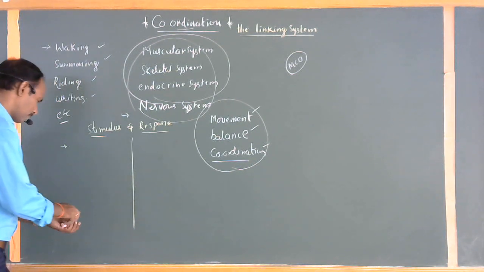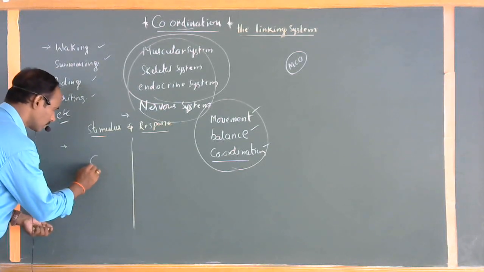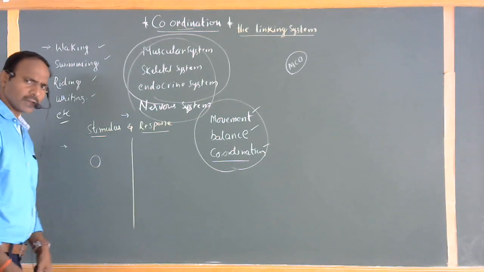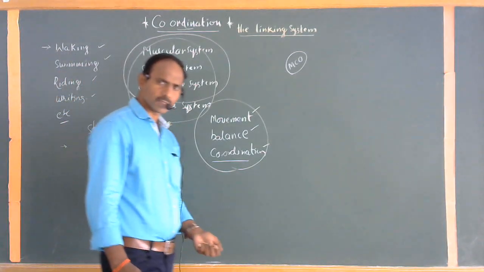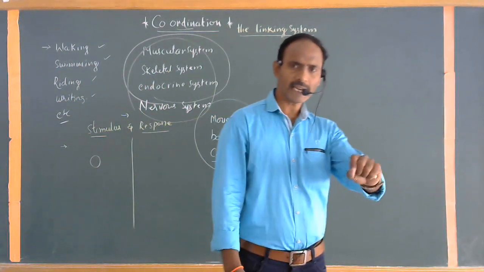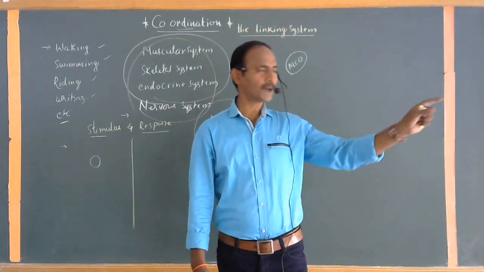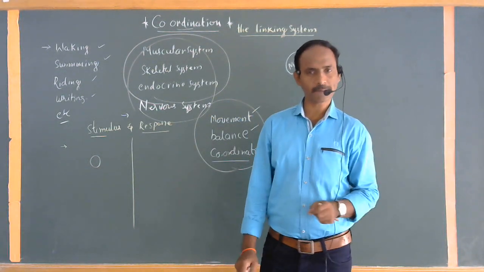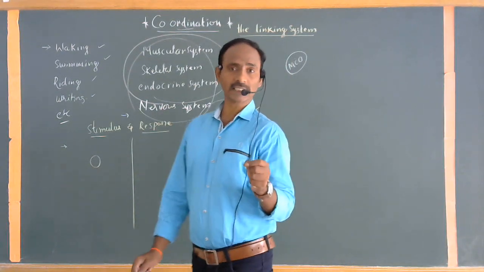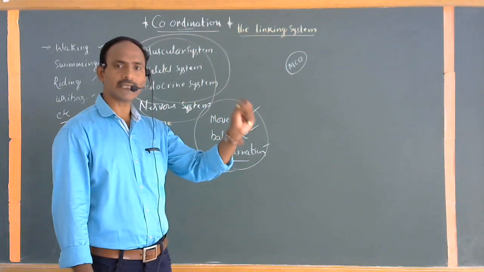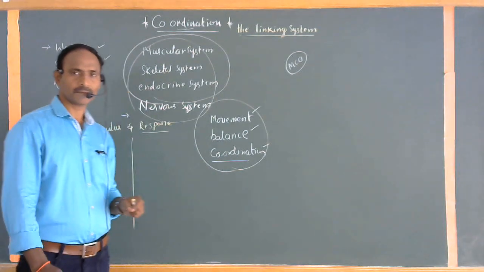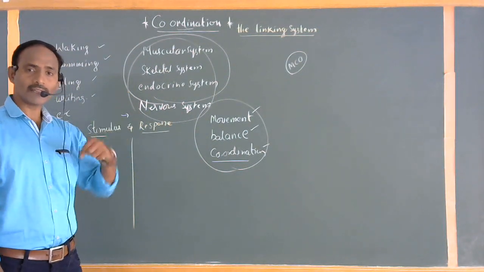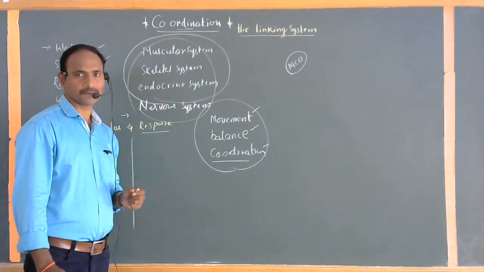For example, this is an organism. One more simple example. We people are the organisms or animals. A change in an environmental parameter: atmospheric temperature is too hot, for example. Our body is ready to sweat. Here, what is the stimulus? The environmental temperature being too hot. That is commonly called a stimulus, a change in an environmental parameter which can generate a response in our body. What is the response in our body? That is commonly called sweating.